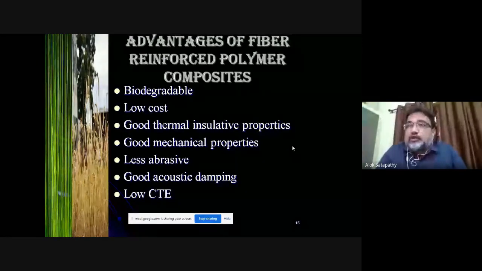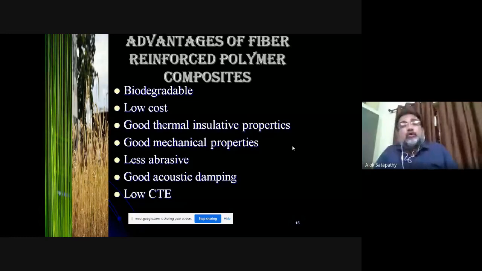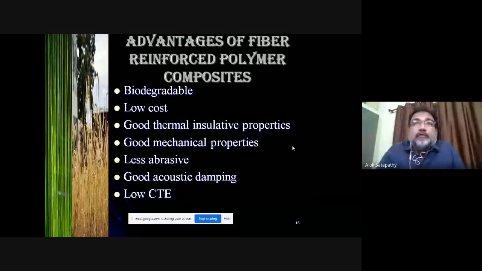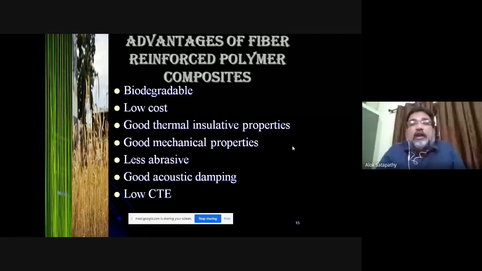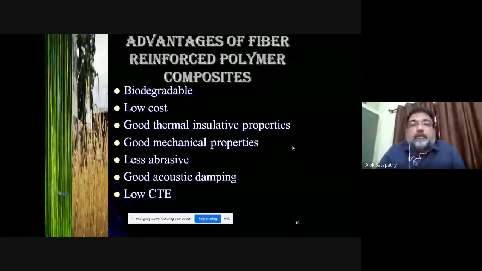So they are renewable, biodegradable, and of low cost. And they have good thermal insulative properties. So if you want to make panels for heat, electricity, and also for sound or acoustic purposes, you can have green composites for the purpose.